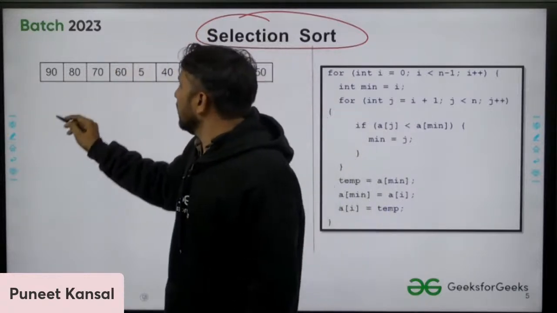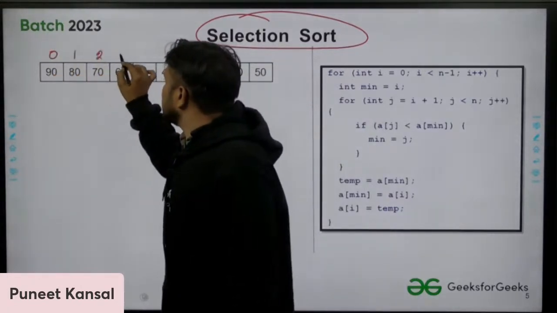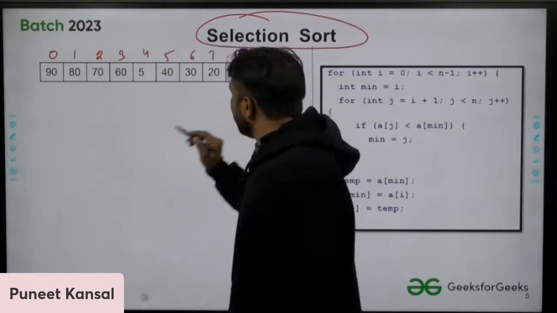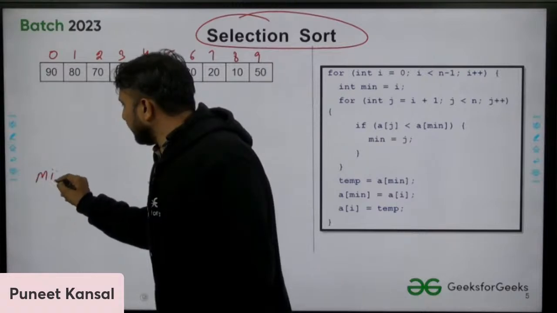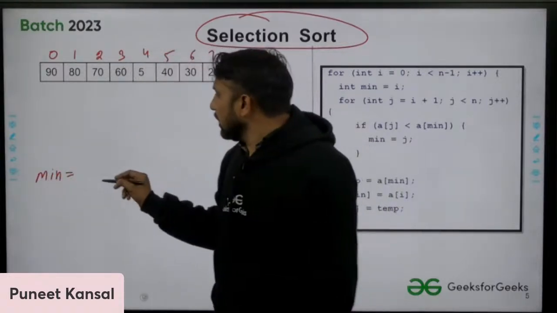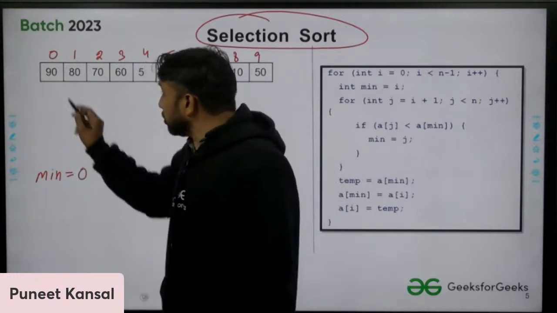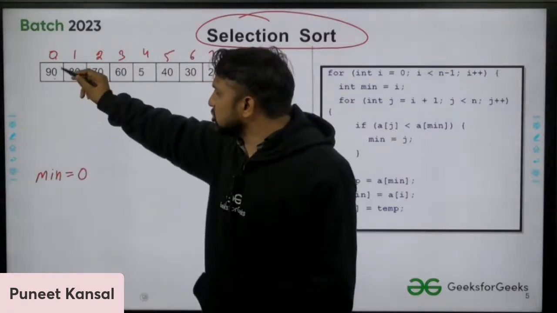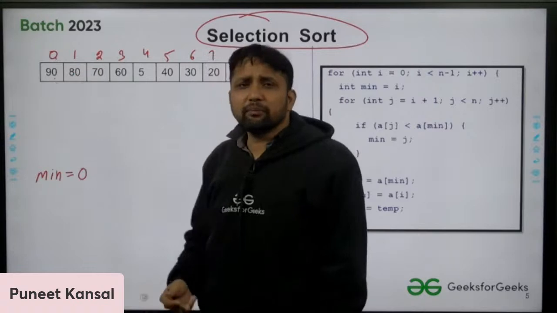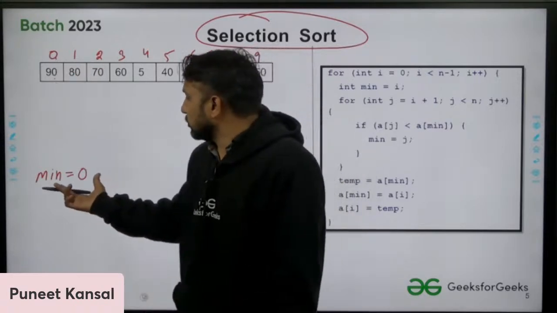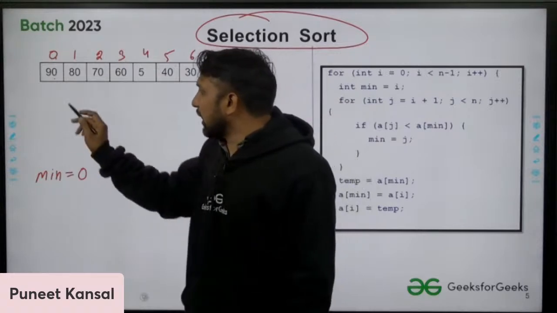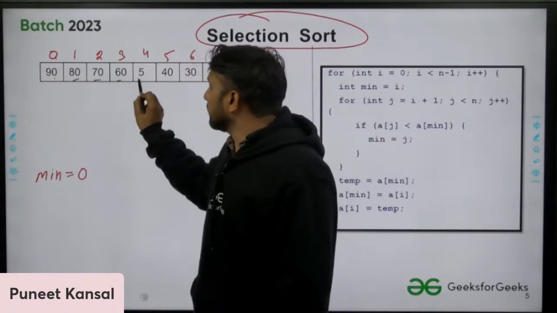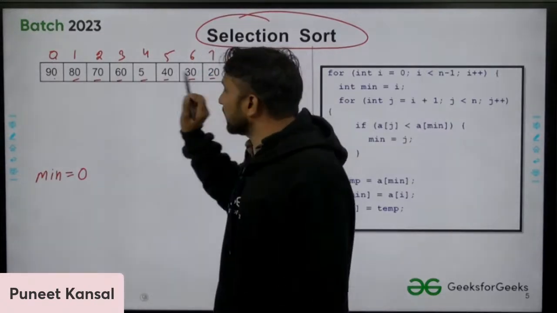How are we finding it? Simple. Let me give indexing to these elements. Let's suppose they are in an array. What we are doing here is, I will maintain a variable, let's say min. I'm assuming that the element at the 0th position is the minimum. I'm assuming that before starting the algorithm. After that, I will compare this minimum element with every other element.